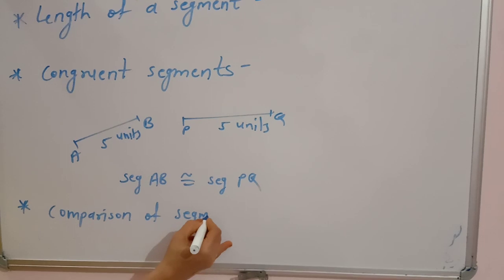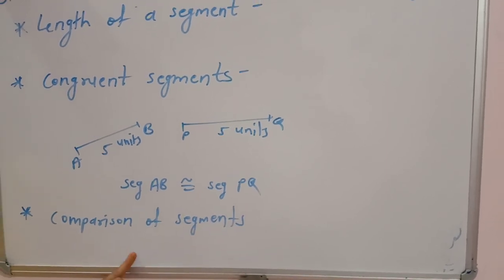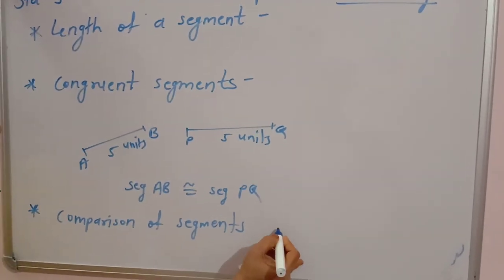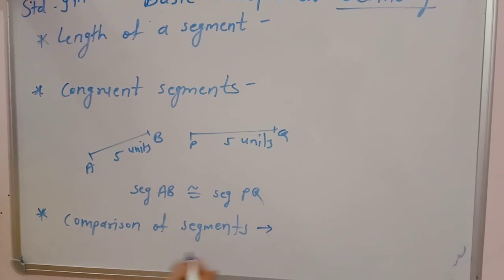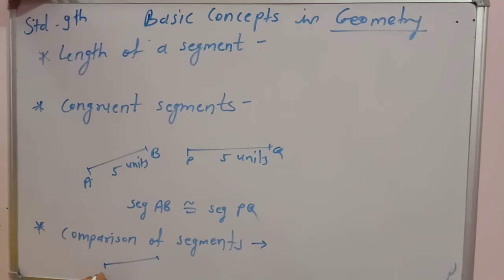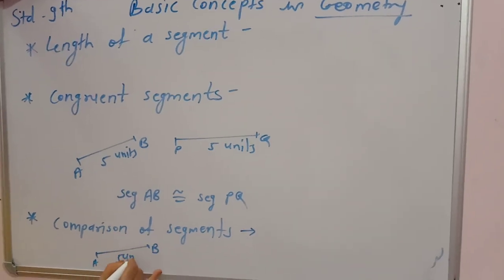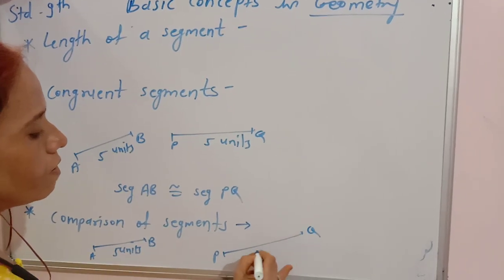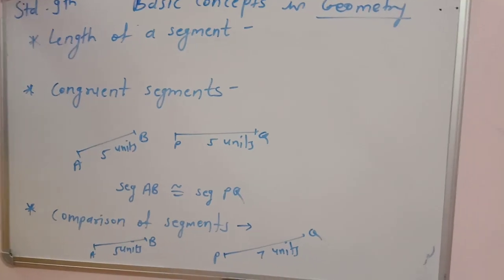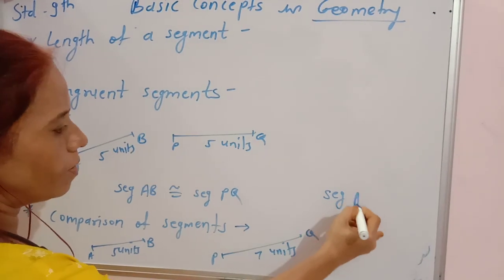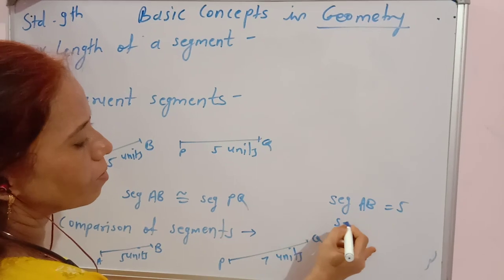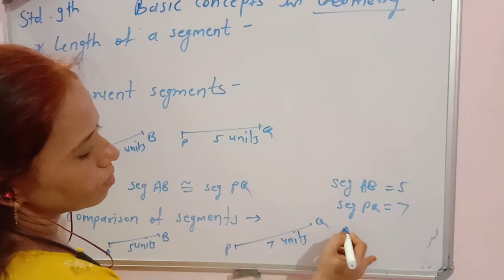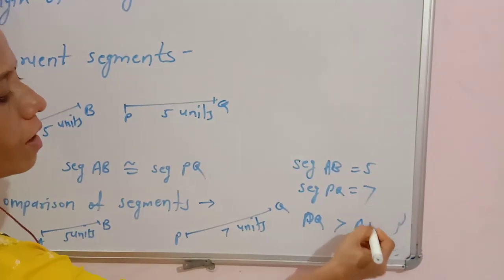If segment AB has length 5 units, and segment PQ, I will draw here again, its length is 7 units, or you can write segment AB 5, segment PQ 7 units, it means PQ is bigger than AB.